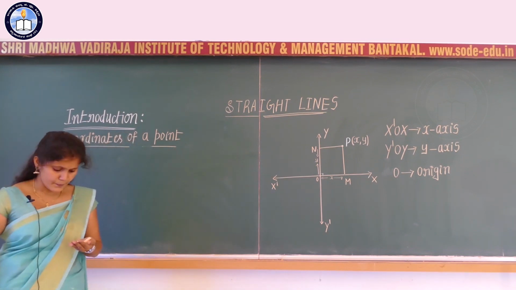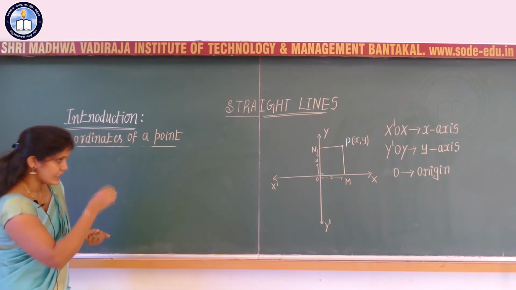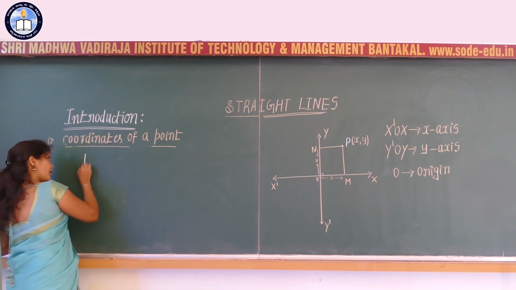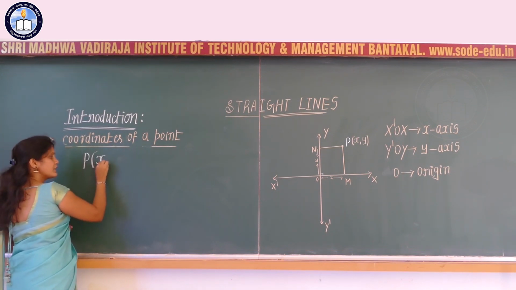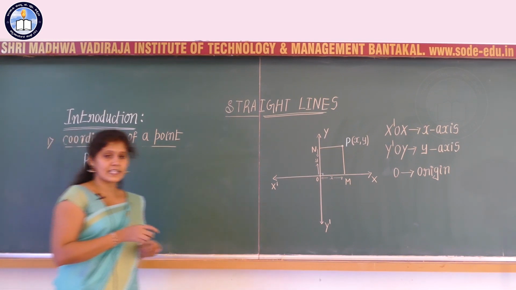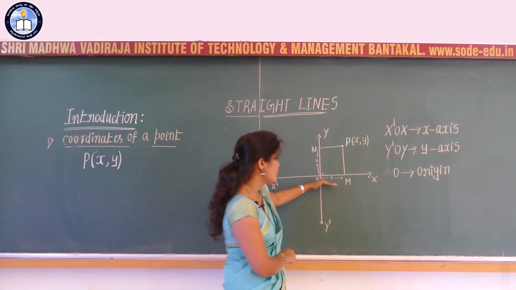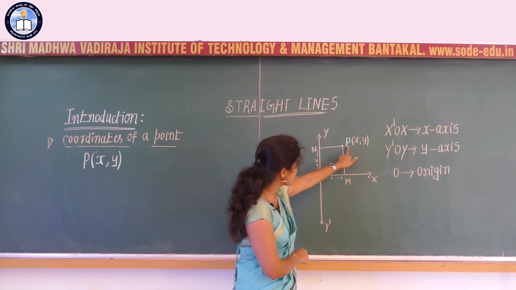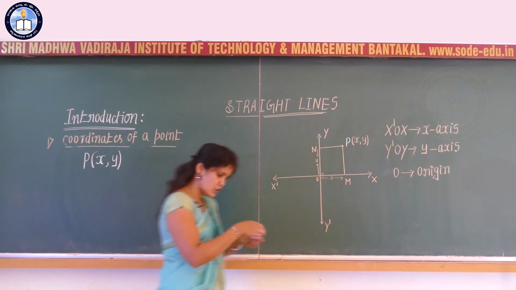Clear? So let me consider the next one. Each point we write as an ordered pair of x comma y. Correct? Each point can be written with the help of these two mutually perpendicular lines, as P of x comma y.